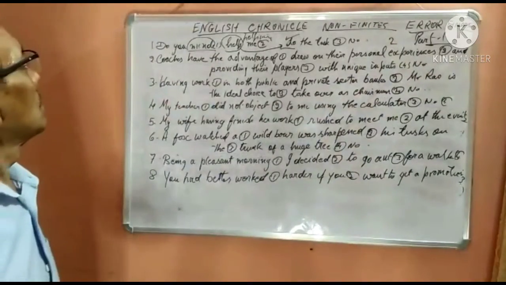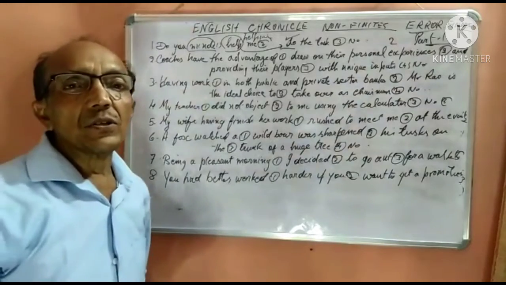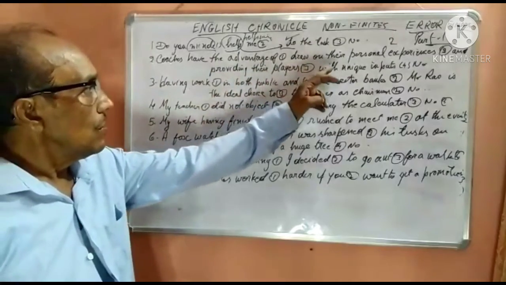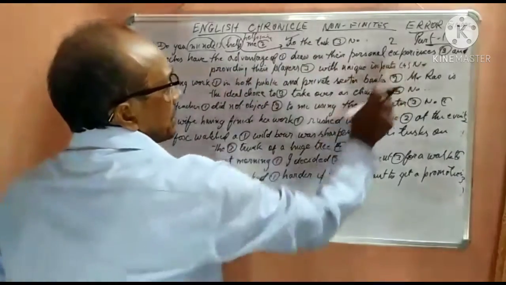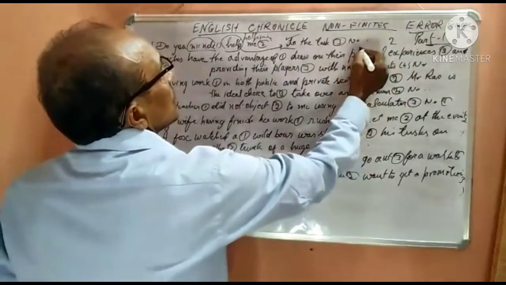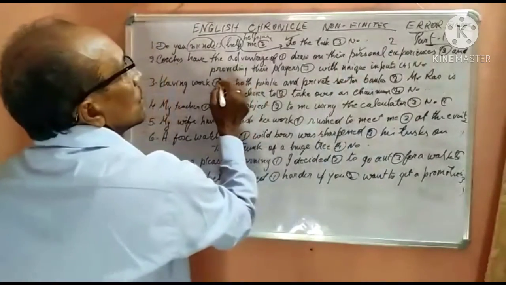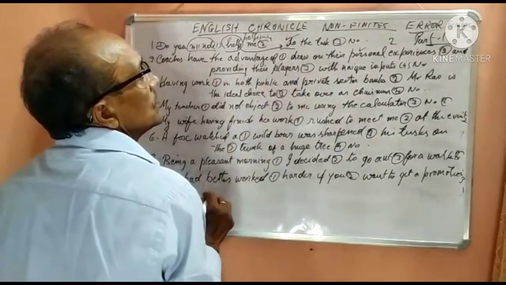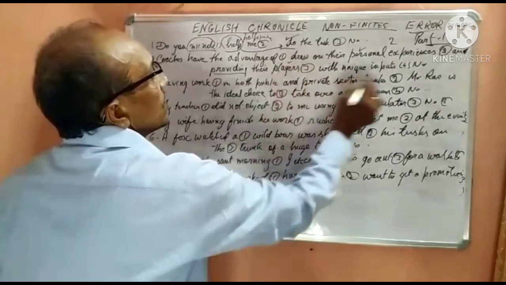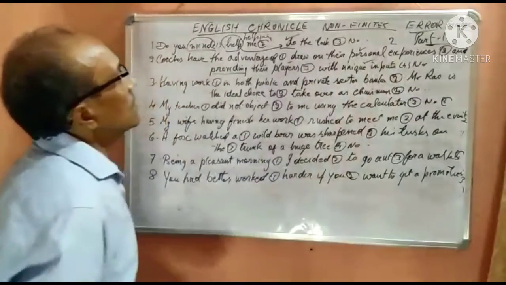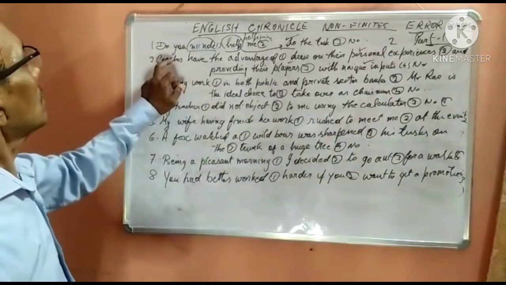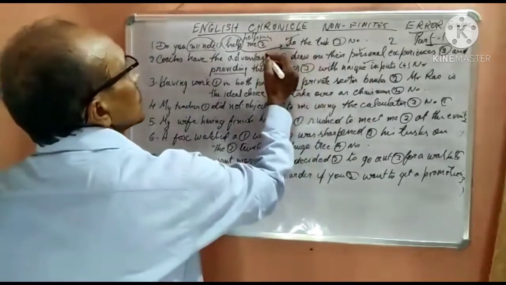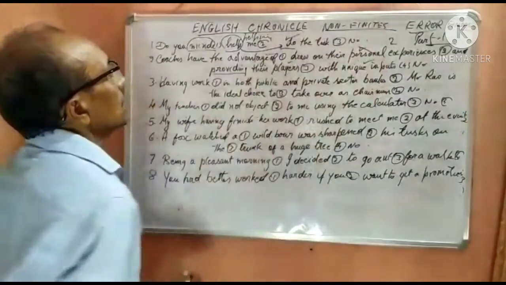Now next question. Coaches have the advantage of draw on their personal experiences and providing their players with unique inputs. The first part is correct, and providing their players with unique inputs is also correct, so there is some mistake in the second part.